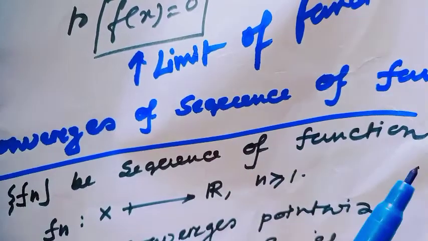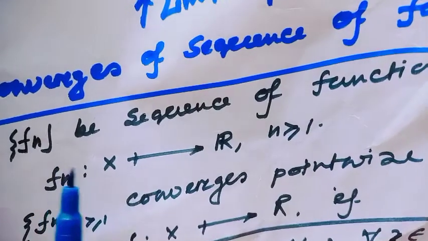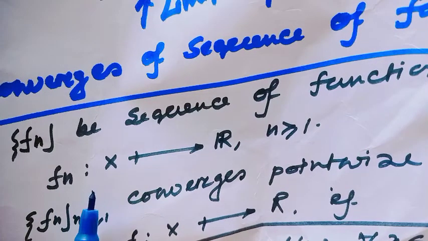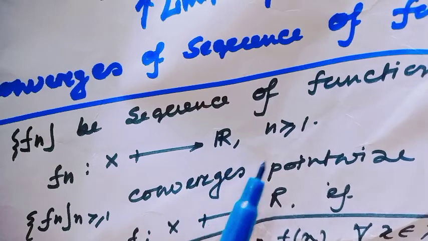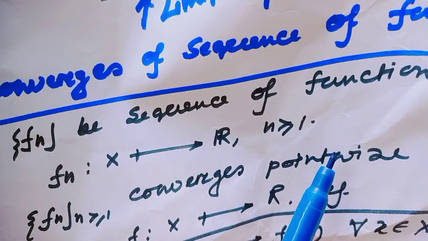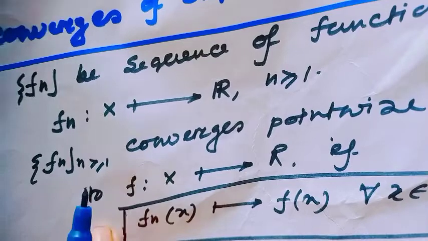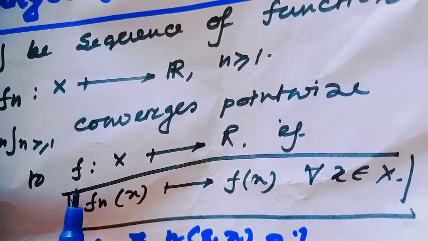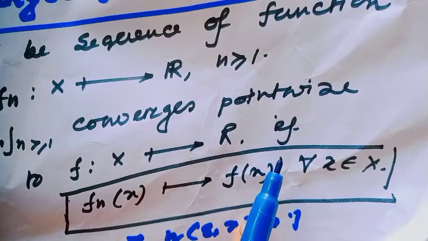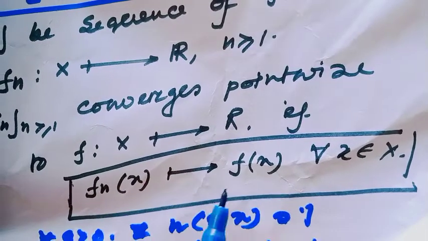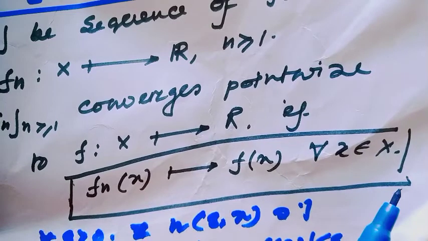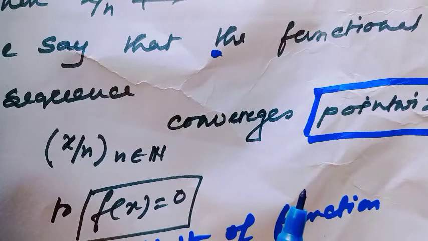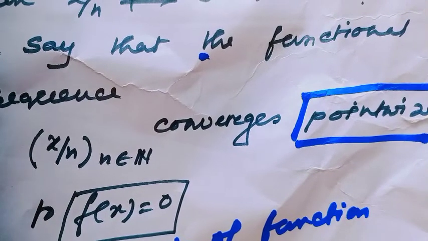The definition of convergent sequence of function is: let fn be a sequence of function defined from X to R for all n greater than or equal to 1, then the sequence fn converges pointwise to f, where f is defined from X to R, if fn(x) converges to f(x) for all x belongs to X. In this concept, what is the pointwise convergence of a sequence?